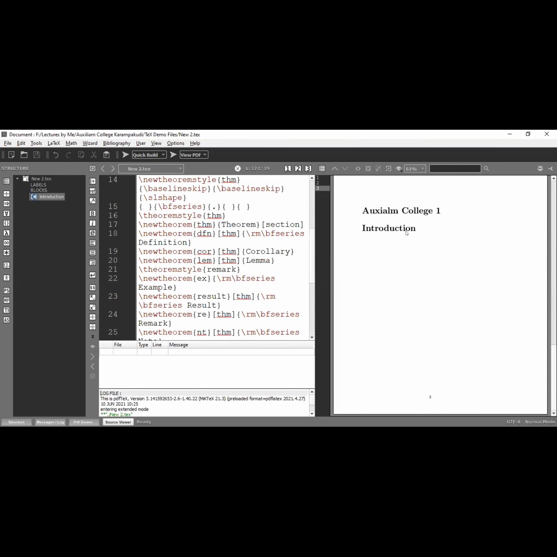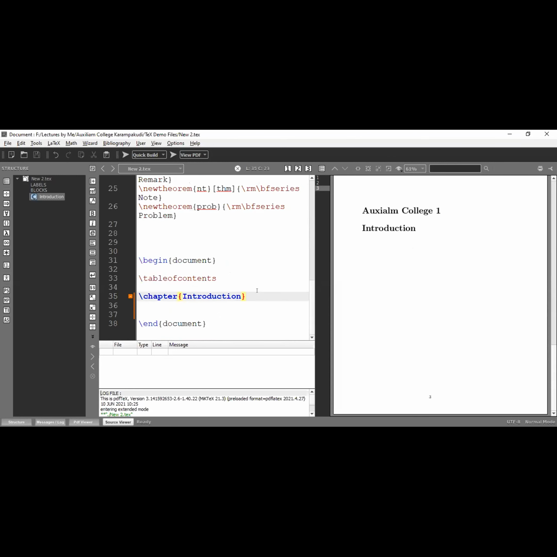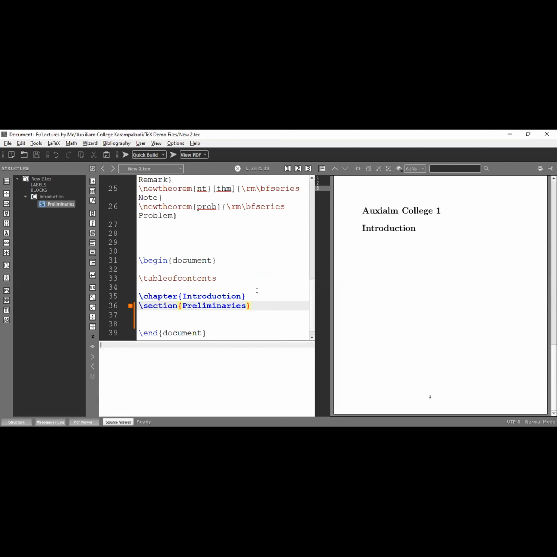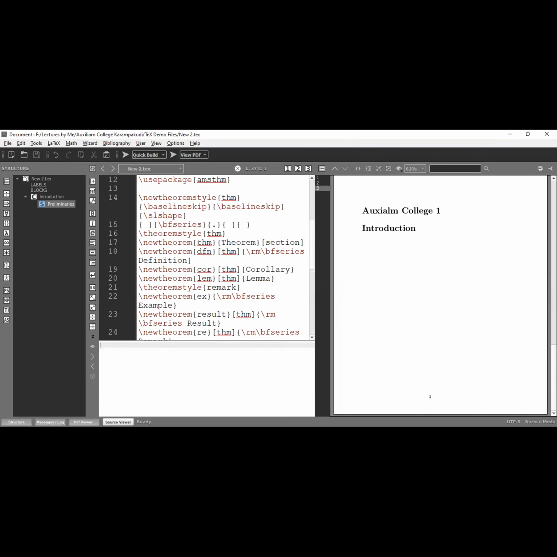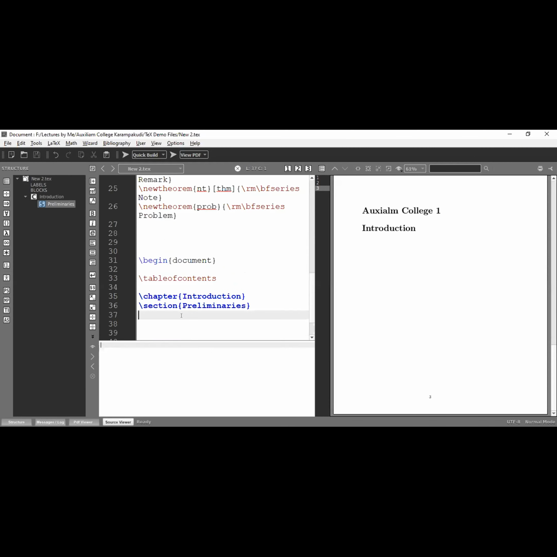Now I am going to add one section here. Okay, this is my introduction. Here I am going to add one section, preliminaries. In preliminaries, first of all, I am going to type the theorem. The theorem is defined like that with the name thm. This is my environment for theorem. Now I am going to type it with the environment, begin thm.